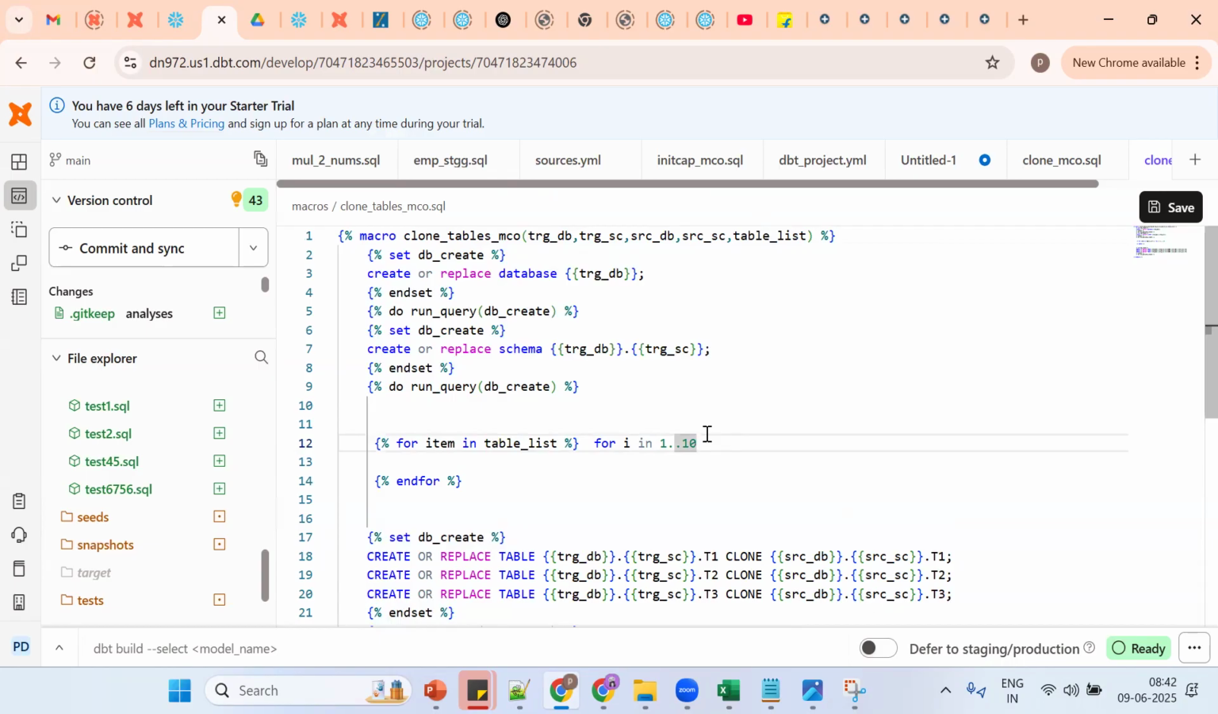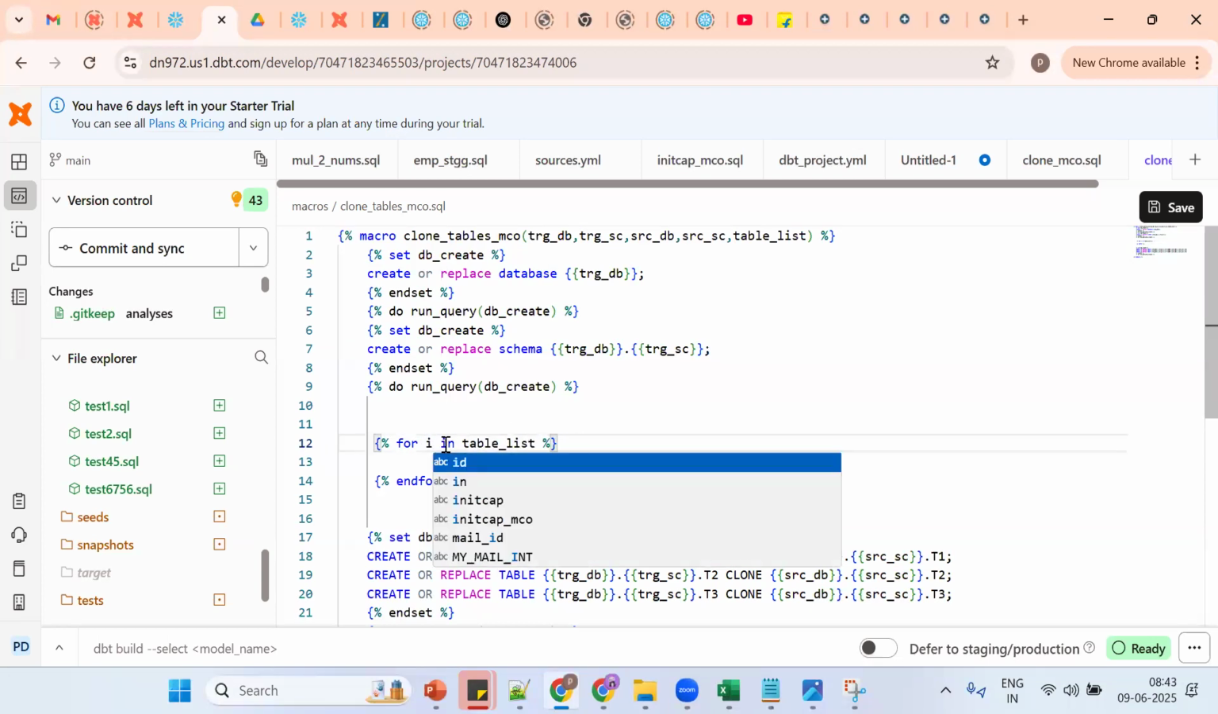Now how to loop? We should go for what concept? Go for array. Now tell me how many times it will loop. So how many tables are there? Those many times this will loop the functionality. Okay, so for I in table list. So this is clear a little bit.